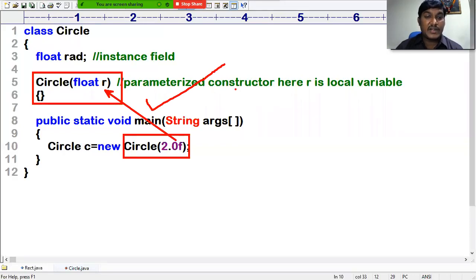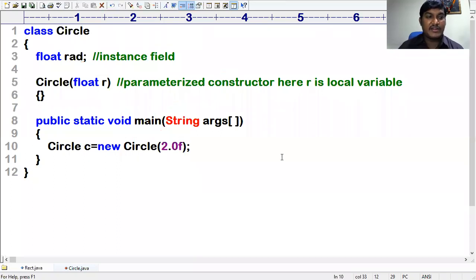But this R is what? Formal. Formals are acting as locals. So the value 2.0f you can use only in the constructor. No, Baba, but I won't use that value throughout my class, meaning I need to initialize the value of R to rad. Initialize the value of R to rad. This is my requirement here. So then, as you are already aware, rad equal to R. That's enough. It is a parameterized constructor.